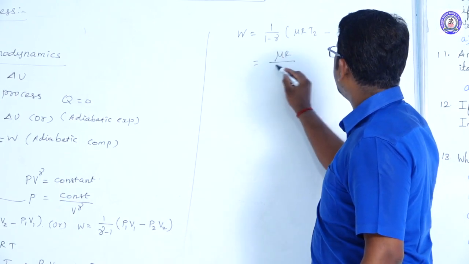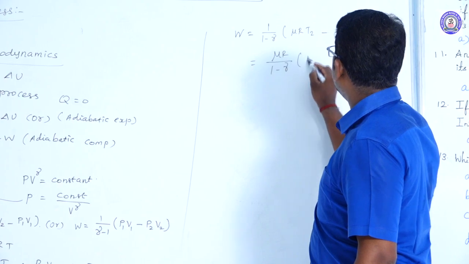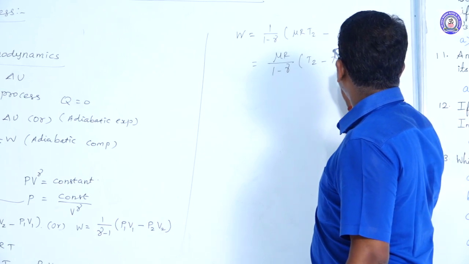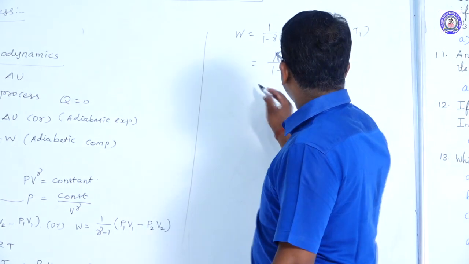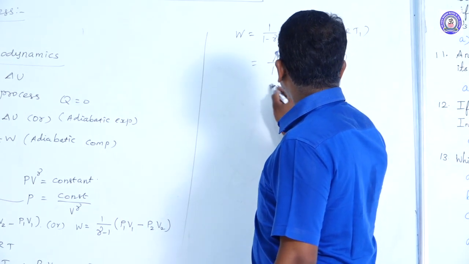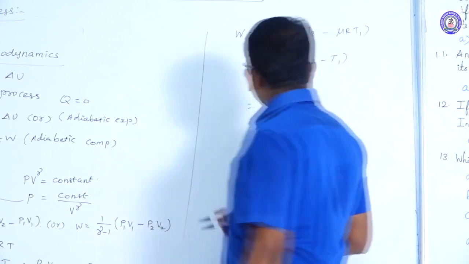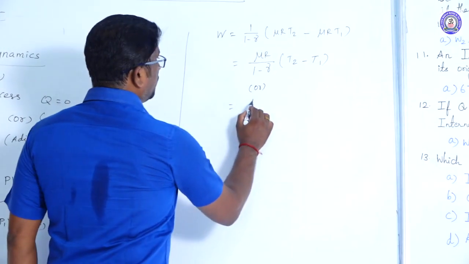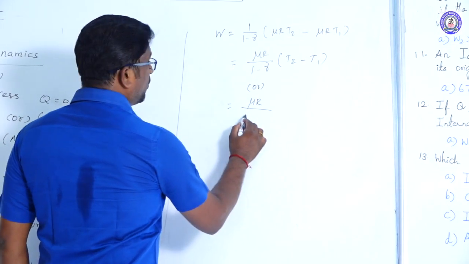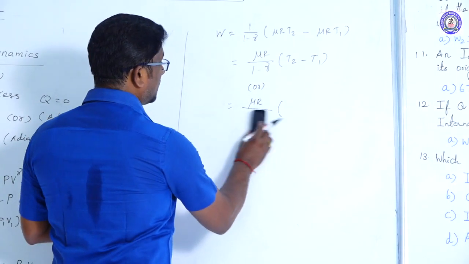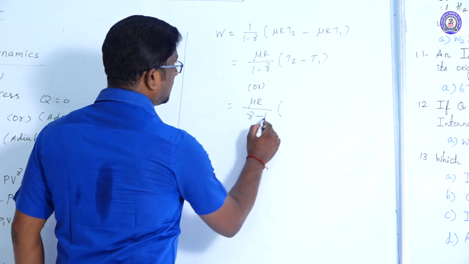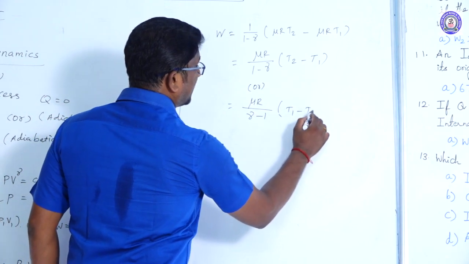Therefore, mu R divided by 1 minus gamma of (T2 minus T1), or mu R divided by gamma minus 1 of (T1 minus T2).